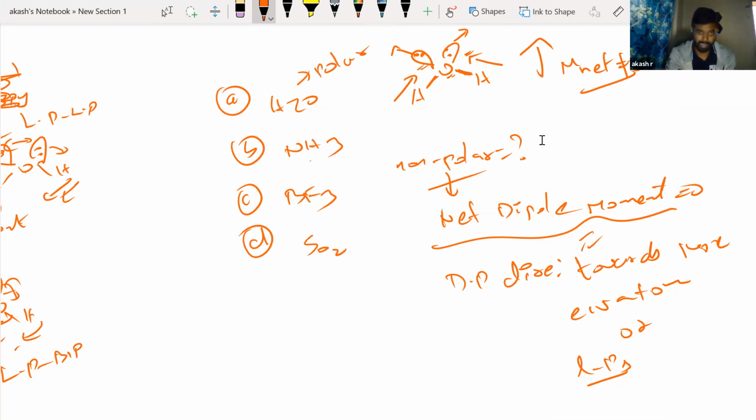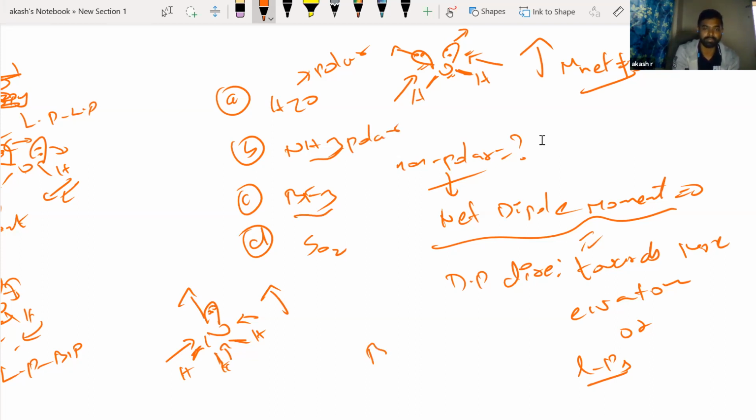Okay, right. Next, ammonia molecule, we'll check. H, H, and H. First, obviously, there's a lone pair. Okay, so towards nitrogen, because these bonds are highly polar. I mean, polar means we know there is difference in electronegativity, right? And for the lone pair, it should be pointing up, right? So these are the 4 individual dipole moments. The net dipole moment again will be pointing up. So the mu net is not 0, so polar again, right? Next, for BF3, we'll check.